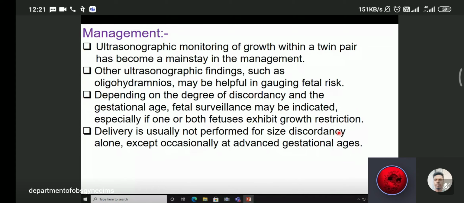So how to manage it? Ultrasonographic monitoring of growth in a twin pair has become a mainstay in the management. Other ultrasonographic findings such as oligohydramnios may be helpful in gauging the fetal risk. Depending on the degree of discordancy and the gestational age, fetal surveillance may be indicated, especially if one or both fetuses exhibit growth restriction. Delivery is usually not performed for size discordancy alone, except occasionally at advanced gestational age.